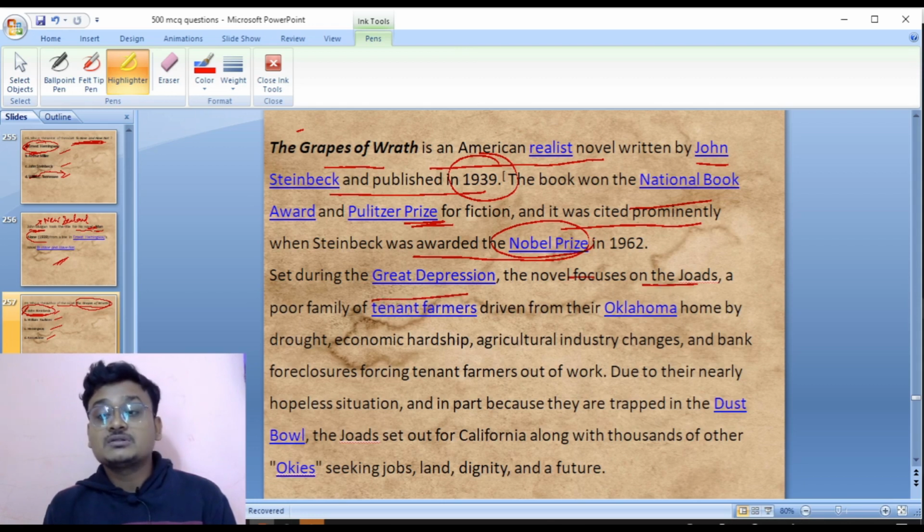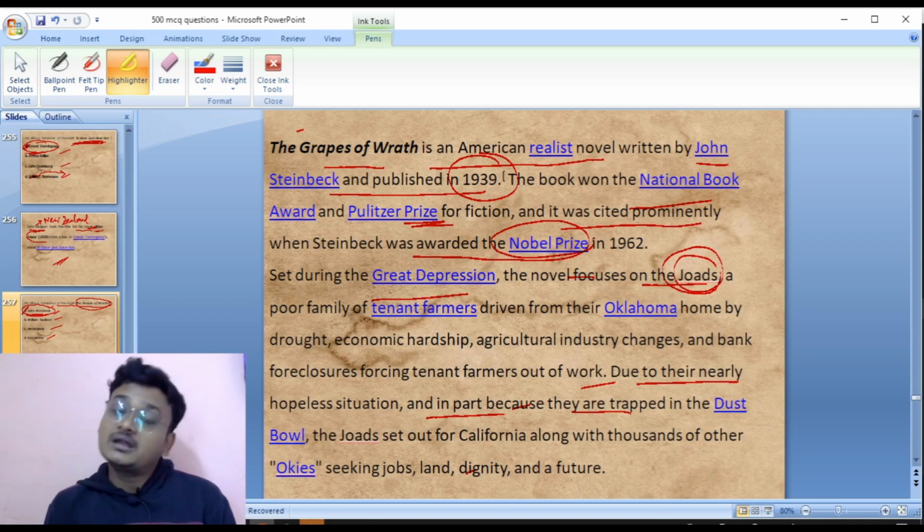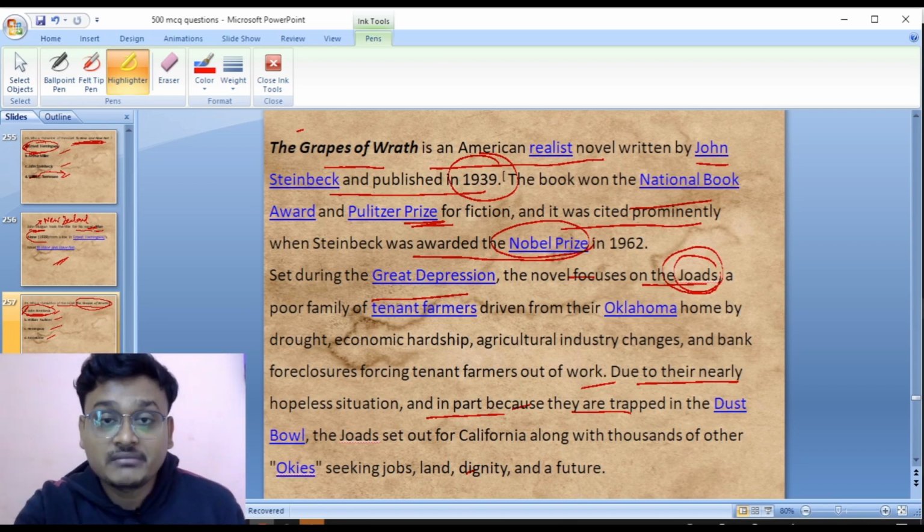The novel focuses on the Joad family, Tom Joad is the protagonist here. The Joads are a poor family of tenant farmers driven from their Oklahoma home by drought, economic hardship, agricultural industry change, and bank foreclosures, forcing tenant farmers out of work. Due to their nearly hopeless situation, and in part because they are trapped in the Dust Bowl, the Joads set out for California along with thousands of other Okies seeking job, land, dignity, and a future. So it was the Joad family. The Grapes of Wrath was written by John Steinbeck.